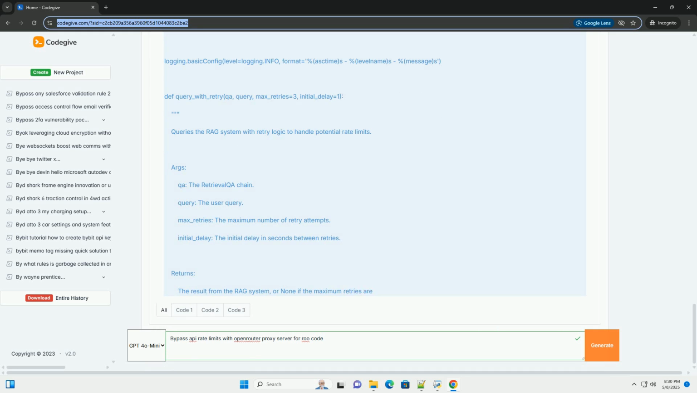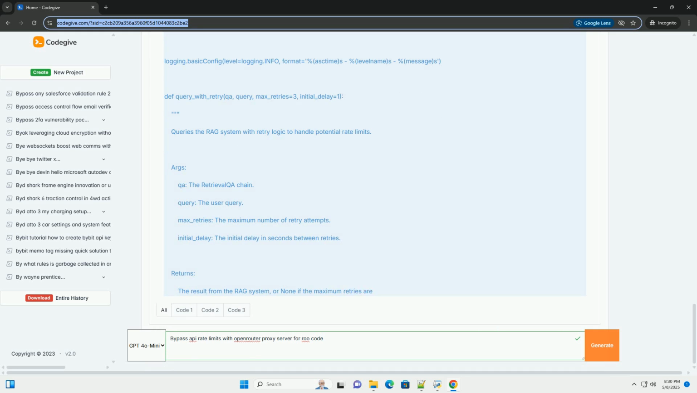openai.error.RateLimitError catches the specific rate limit error exception raised by the OpenAI API. Exponential backoff implements an exponential backoff strategy, where the delay between retries increases exponentially. This helps to avoid overwhelming the API with repeated requests. Logging uses the logging module to record warnings and errors, providing valuable information for debugging and monitoring.